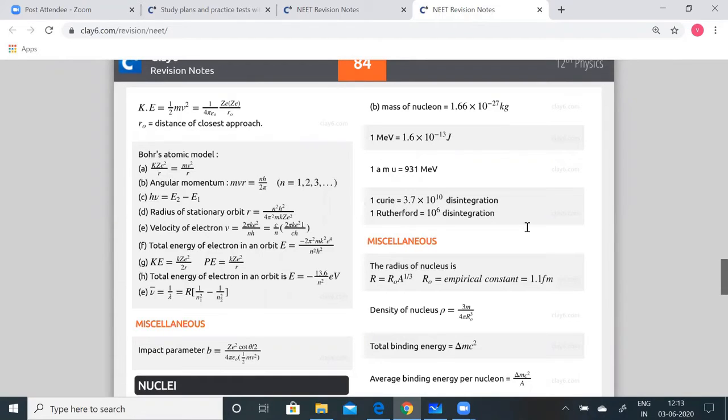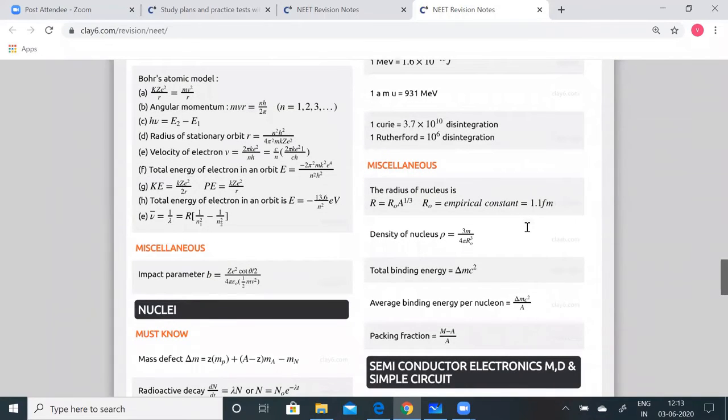The radius of the nuclei is given by R = R0 A^(1/3), or R/R0 = A^(1/3), where R0 is the empirical constant, that is 1.1 fm. FM stands for Fermi. R is the radius of the nucleus, and R0 is the distance of closest approach, which is always a constant, 1.1 fm.